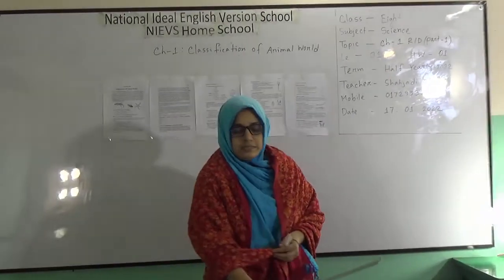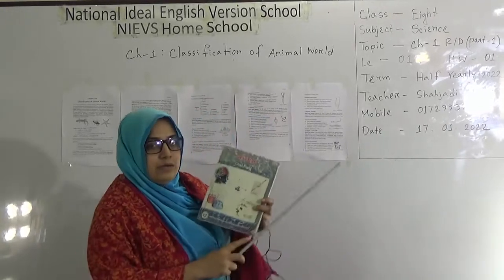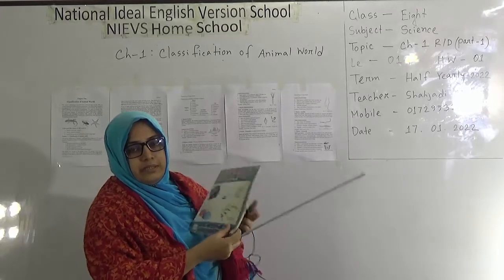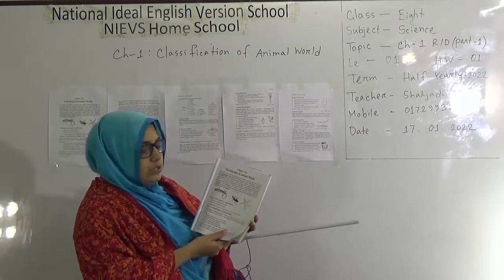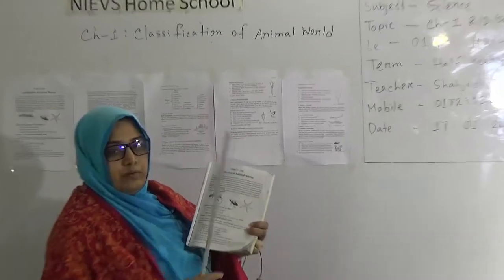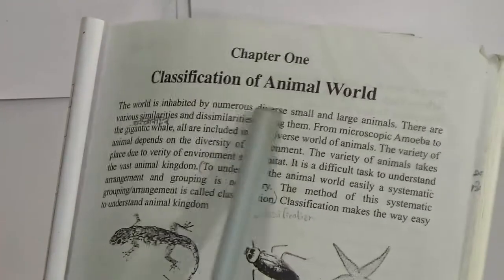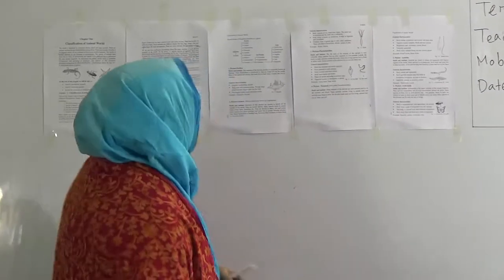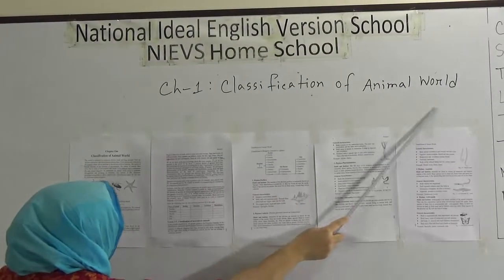My dear students, let's start our class. First of all, you have to follow this class with this book. This is the science book for class 8. Now go to chapter 1. Today, this is the first class, so we'll start chapter 1. The chapter name is Classification of Animal World. So, my dear students, you have to follow this class with your textbook. Now, chapter 1, Classification of Animal World.